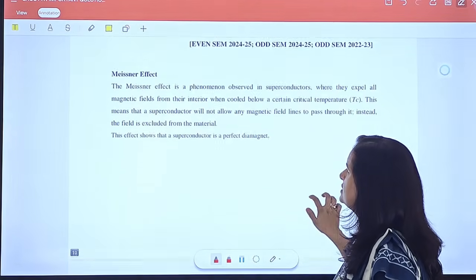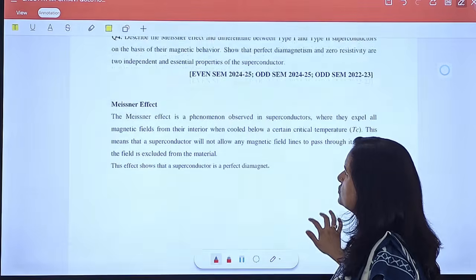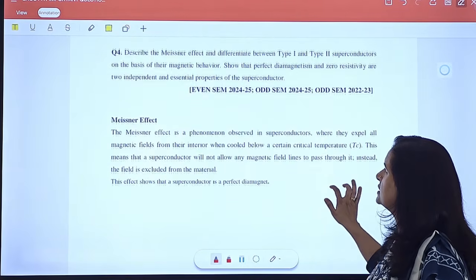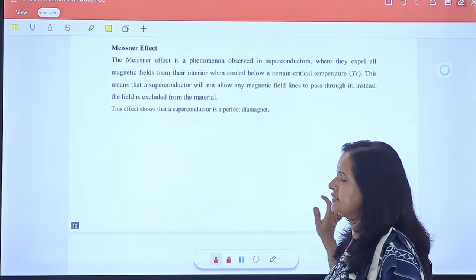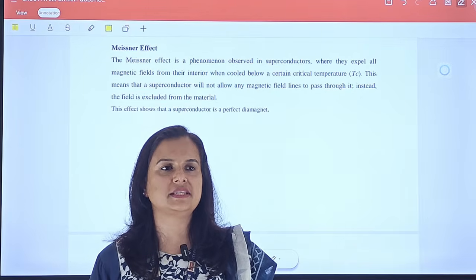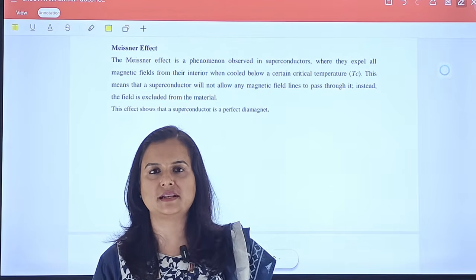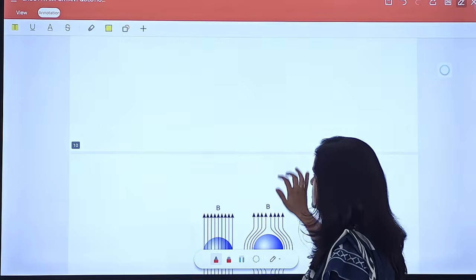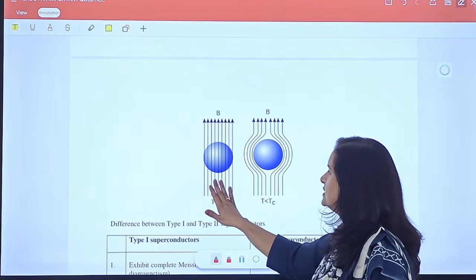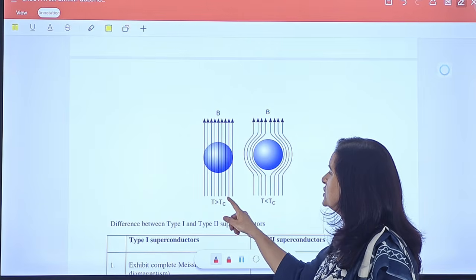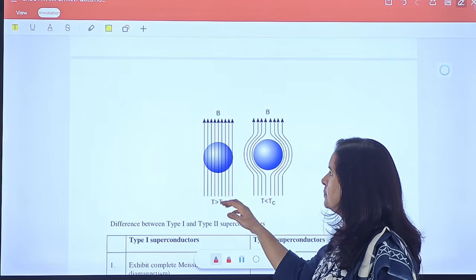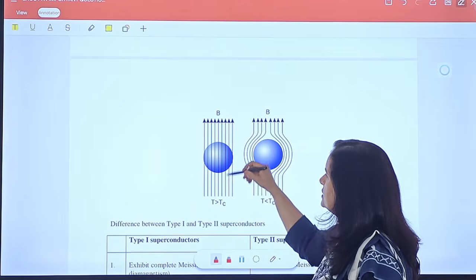Now the Meissner effect. The next question is, describe the Meissner effect and differentiate between type 1 and type 2 superconductors. The Meissner effect I have already discussed: if a superconductor is placed in a magnetic field, it expels the magnetic flux. From this figure we can understand that initially the superconductor is in the normal state, with its temperature above the critical temperature, and when an external field is applied, it passes through the material.